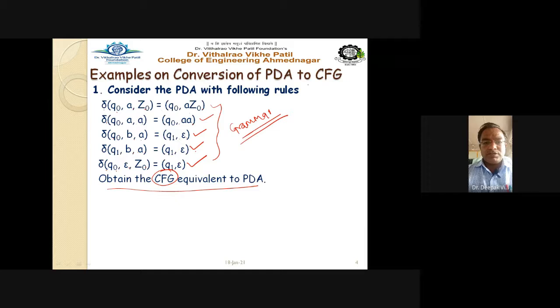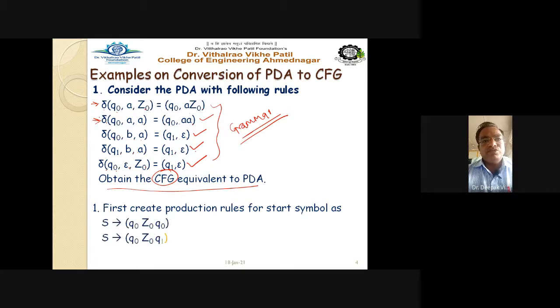So see the three rules which we have discussed just now, that we have to apply to each and every production. This is the production rule, ID rule, and there is a corresponding rule we have to apply for this particular ID. So see how. First create the production rules for the start symbol. Very first you have to write down S gives Q0 Z0 Q0 and S gives Q0 Z0 Q1.